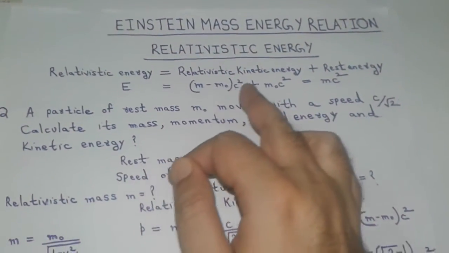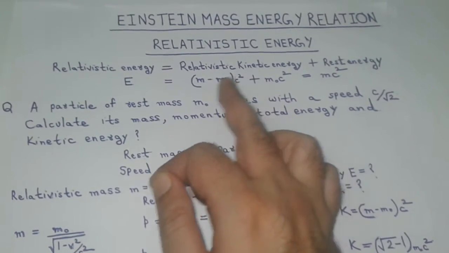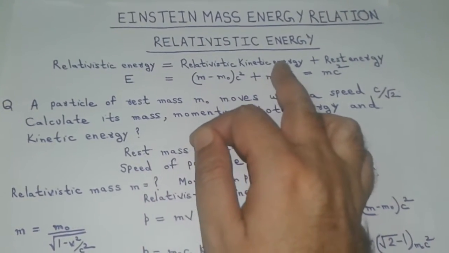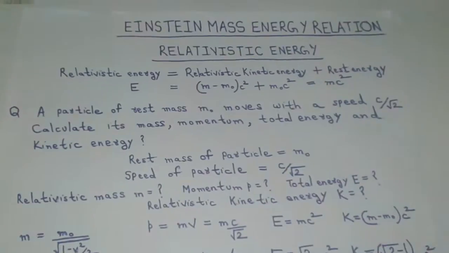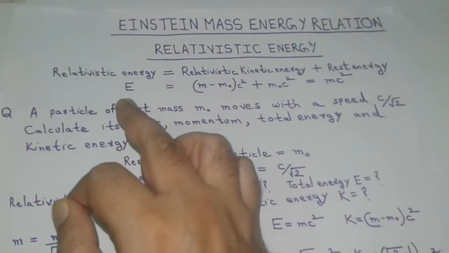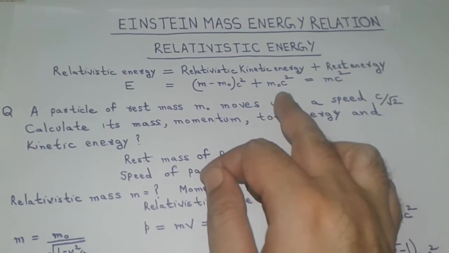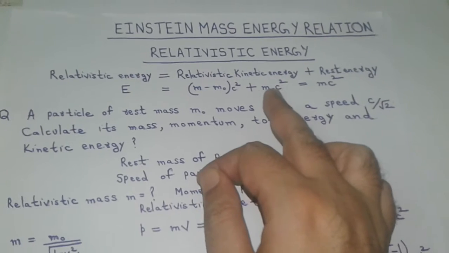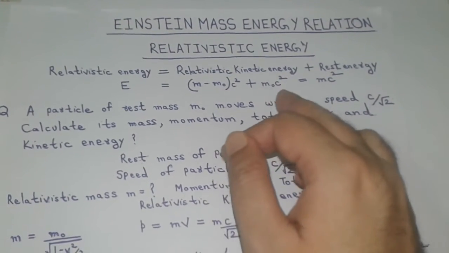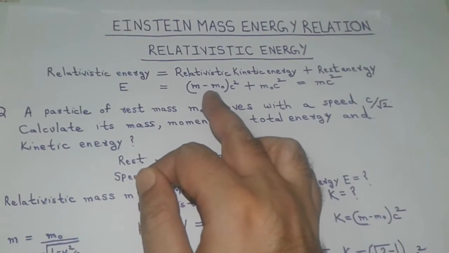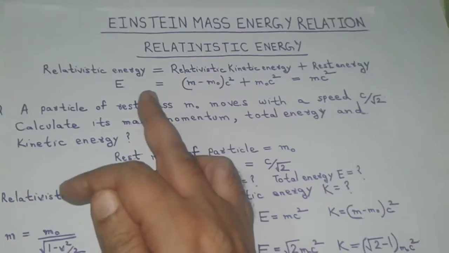This high kinetic energy attained by the body in its motion is called relativistic kinetic energy, which is a function of relativistic mass m. Hence, the total energy possessed by the body is equal to the sum of its rest energy, which is obtained when its rest mass m naught is converted into energy, and the energy attained by the body in its motion through the space.